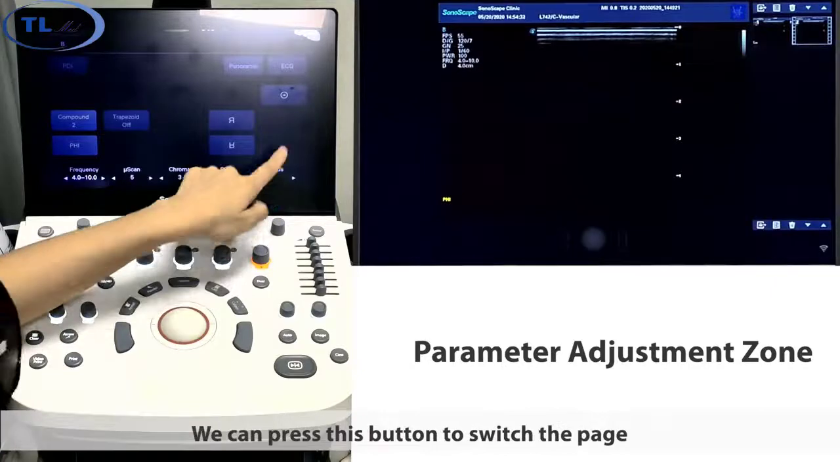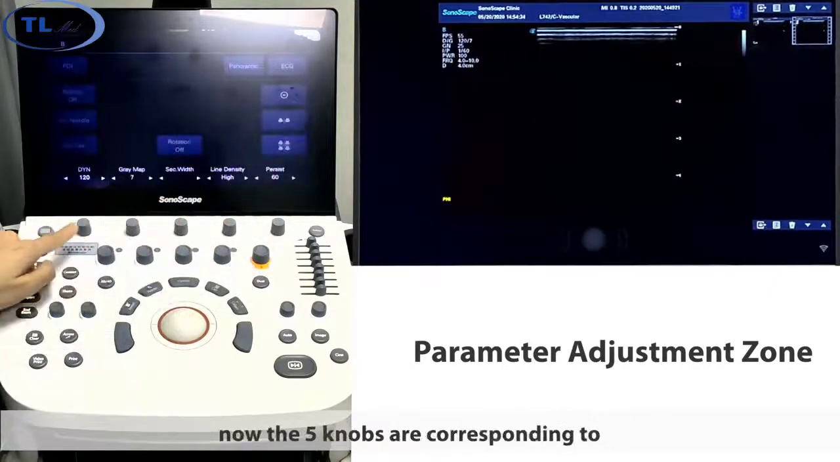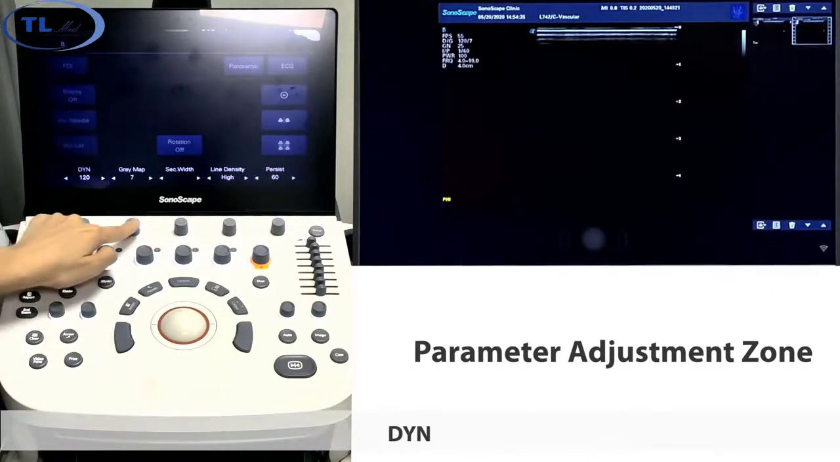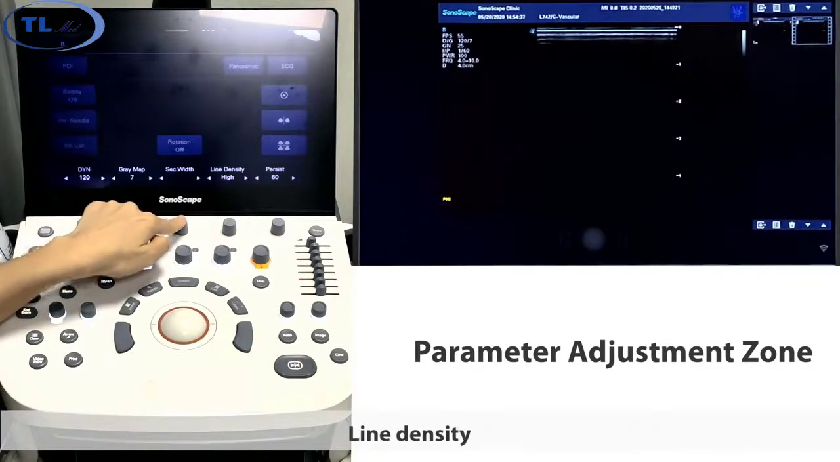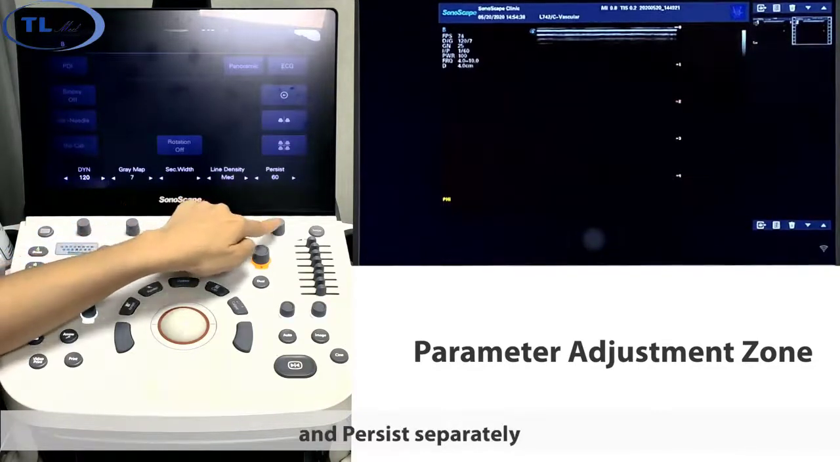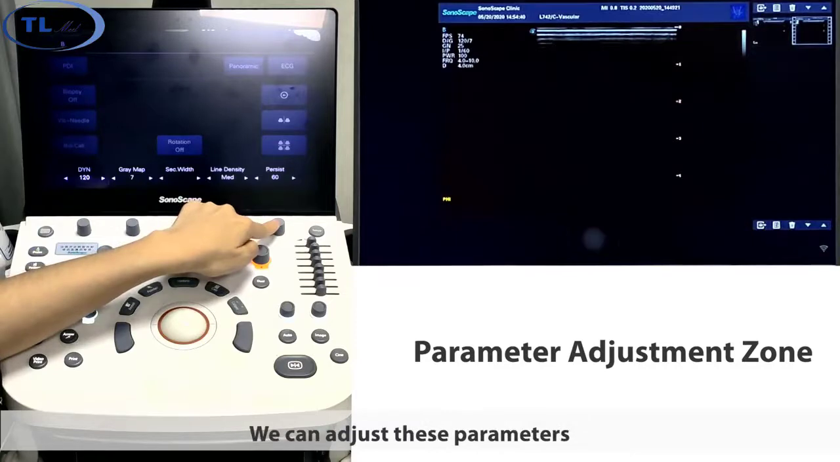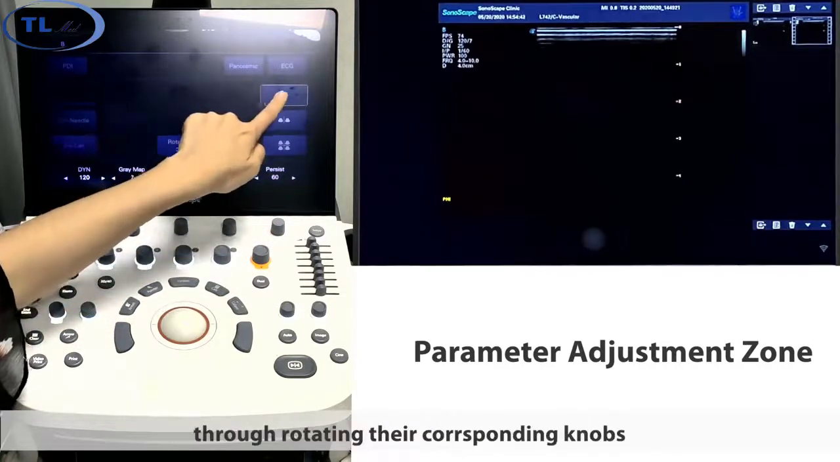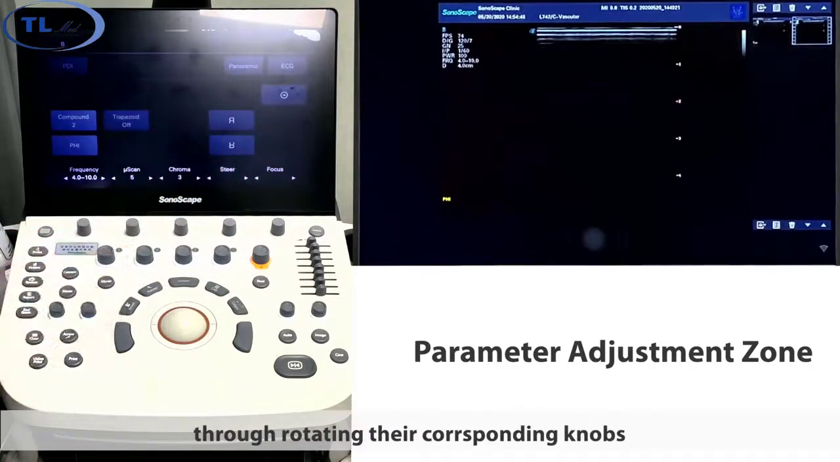We can press this button to switch the page. Now the 5 knobs correspond to DYN, grid map, sector-wise, line density, and persist separately. We can adjust these parameters one by one by rotating their corresponding knobs.